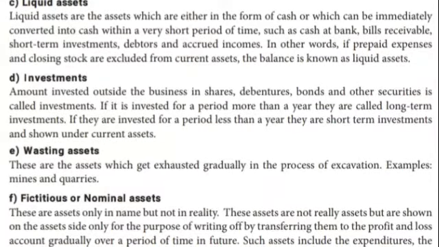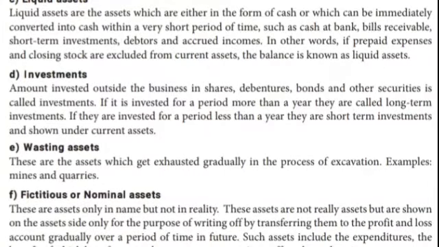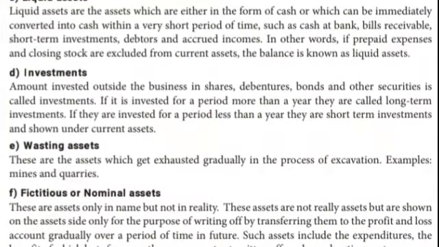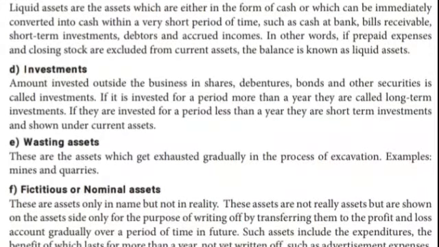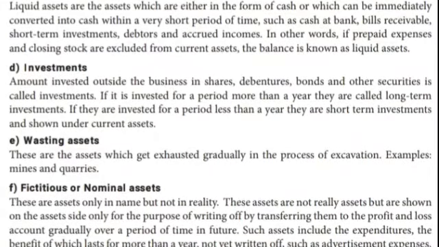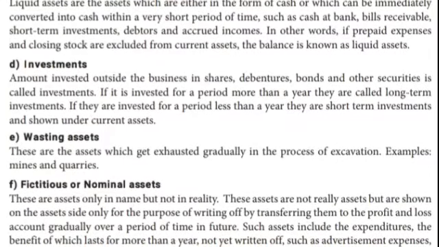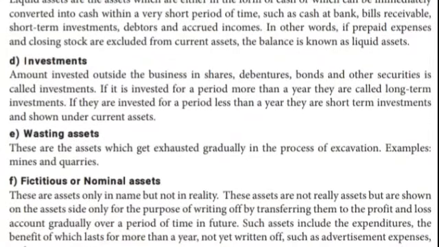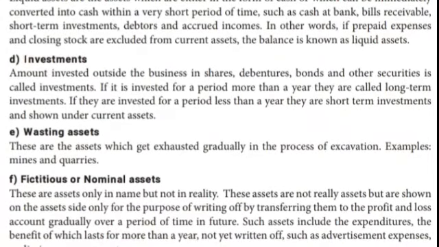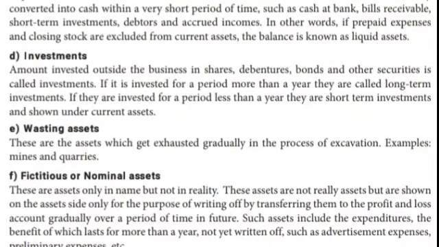Wasting assets. These are assets which get exhausted gradually in the process of extraction. Examples are mines and quarries. Next one, nominal assets. These are assets only in name but not in reality. These assets are not really assets but are shown on the asset side only for the purpose of writing them off by transferring them to the P&L account gradually over a period of time in the future.